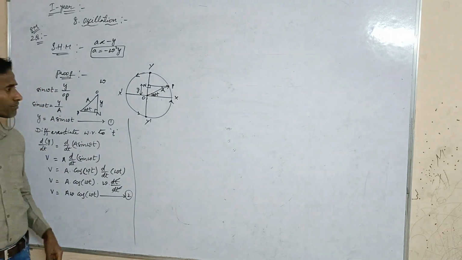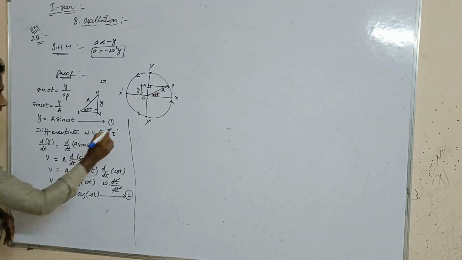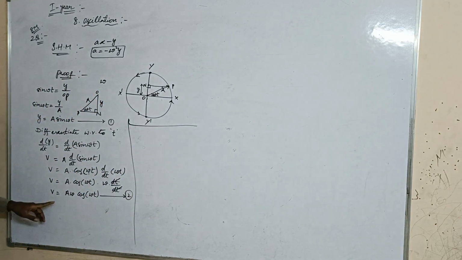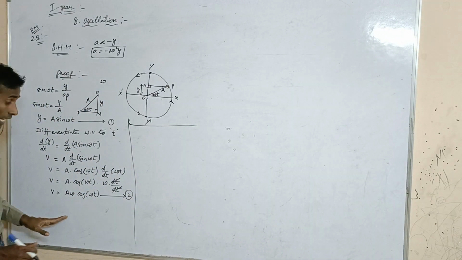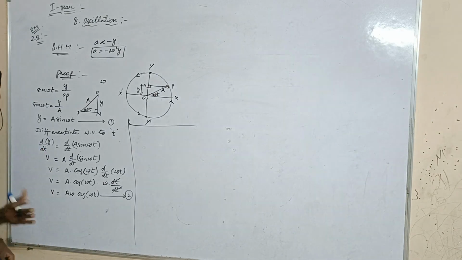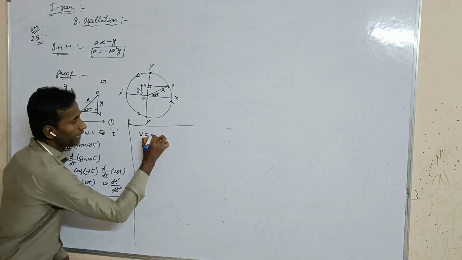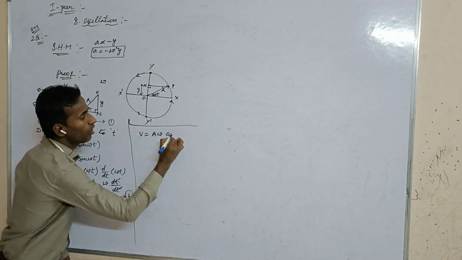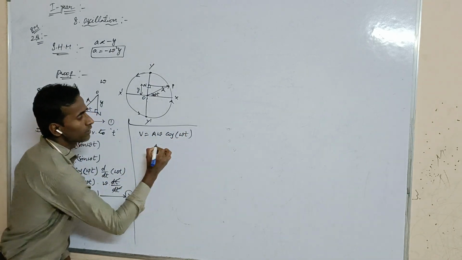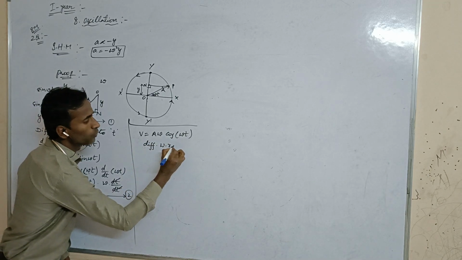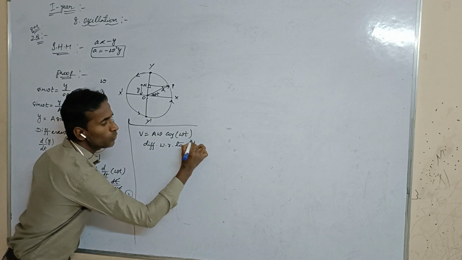And next one. What is the next one, shall we see? This is the velocity. Again, we have to differentiate with respect to time. V is equal to what? A omega cos of omega t. Again, differentiate with respect to time.